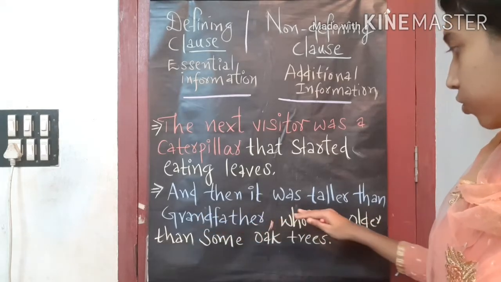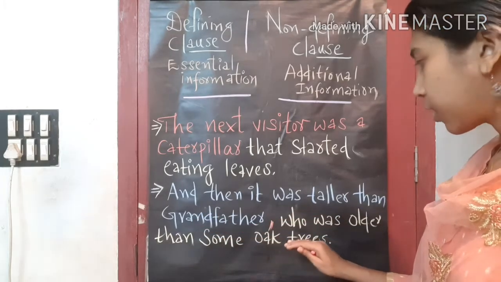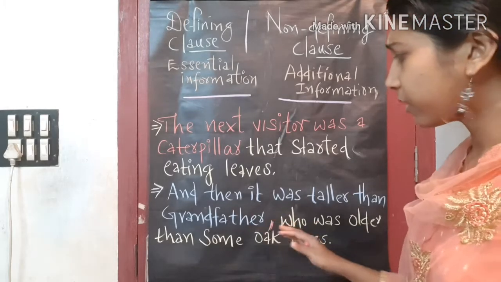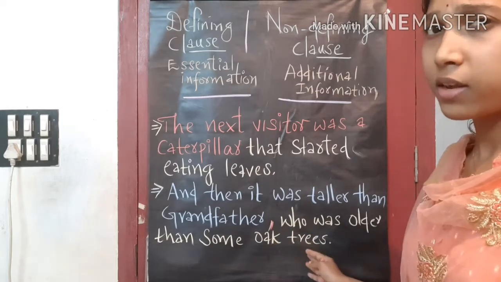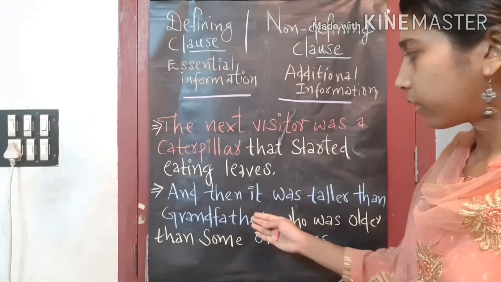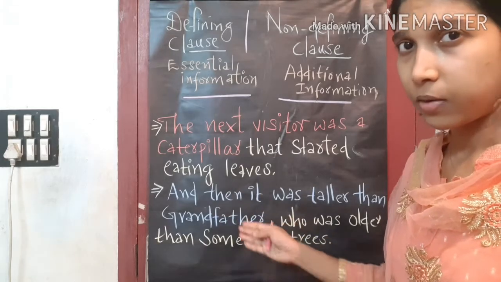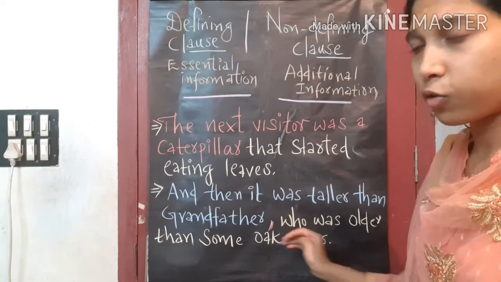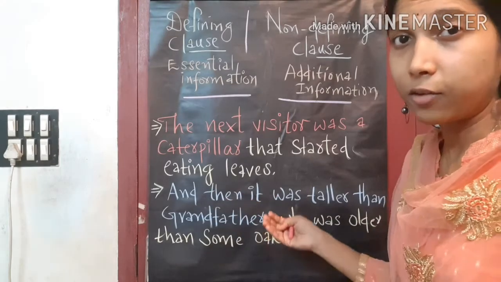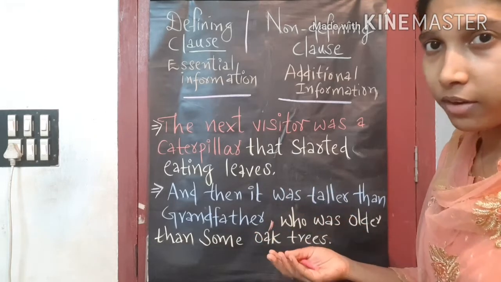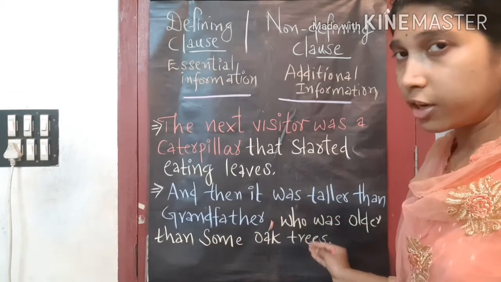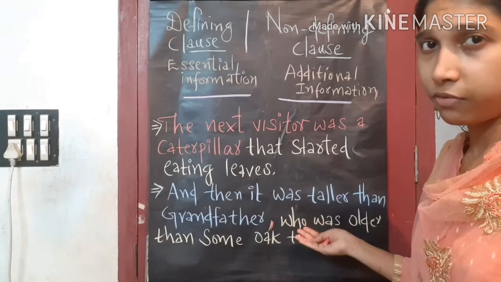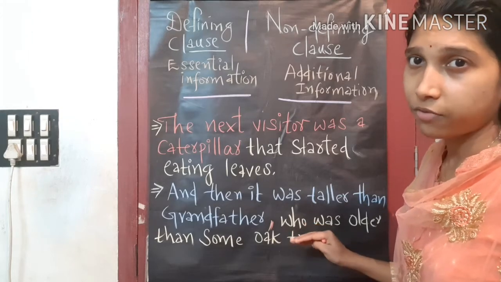And then it was taller than grandfather, who was older than some oak trees. Here in the sentence, the yellow part is actually some additional information that is given to the main sentence or the main clause. If we delete this part, it still remains a sentence. The meaning and the sense are still conveyed, but we give additional information by putting a comma there. These are non-defining clauses.